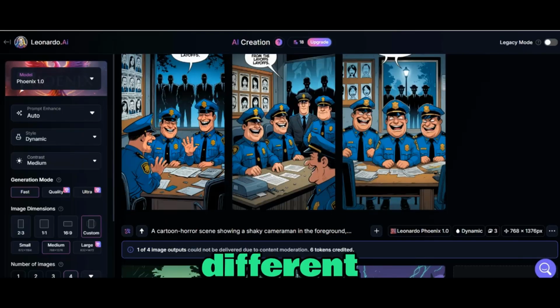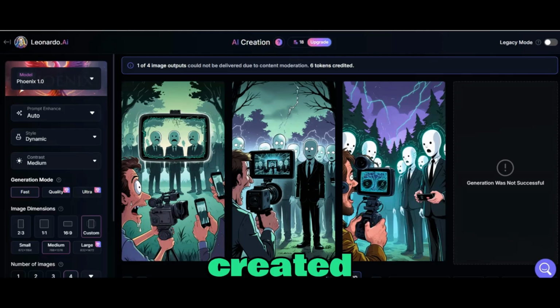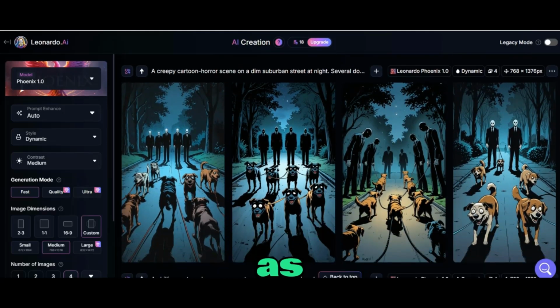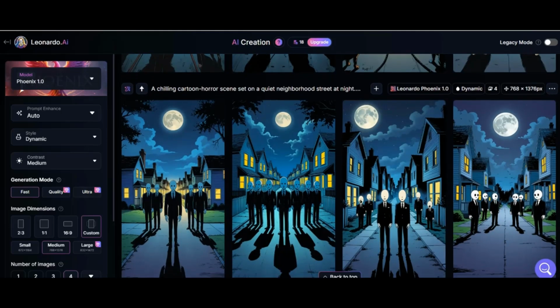So here are the different images that I created. You can see how scary they look. So you can just go ahead and create as much as you want in here.